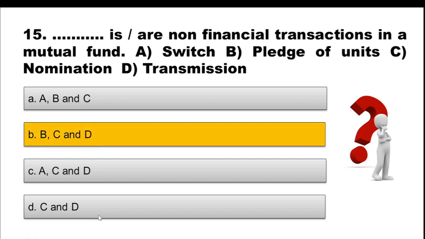So when we are pledging the mutual fund units to take a loan, when we are nominating someone, providing the nominee's name for the mutual funds, or when there is a transmission, all these things are non-financial in nature. However, switching is a financial transaction because you are making a switch from one particular scheme to another scheme. So there will be a purchase made in another scheme and there will be a redemption made in the previous scheme. However, the other three are not. So the correct option will be option B.